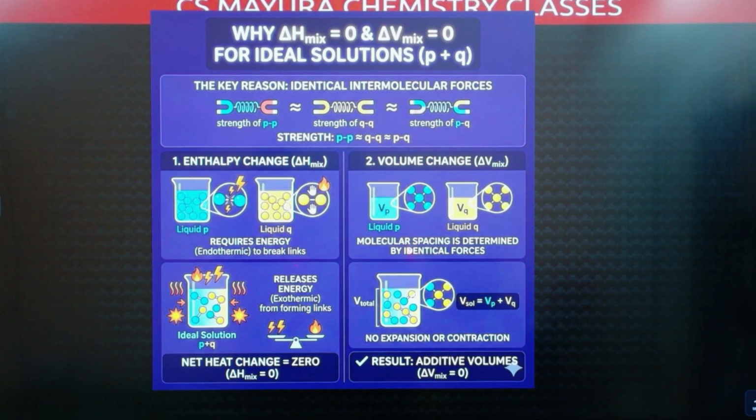Now volume of solution. When they have similar interactions, they are occupying the same volume. So there is no change in the volume. Suppose this is 10 liters, this is 10 liters, and this is what? 20 liters. 10 plus 10, 20 liters. Same interactions are there. When more interactions are there, this volume will be less than 20 liters. When less interactions are there, this volume will be greater than 20 liters.